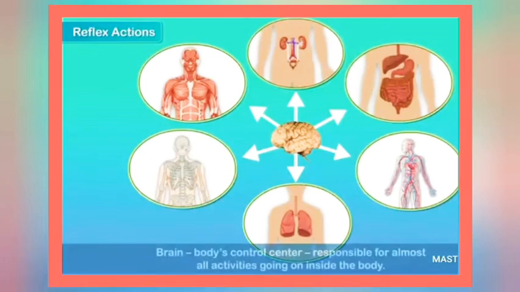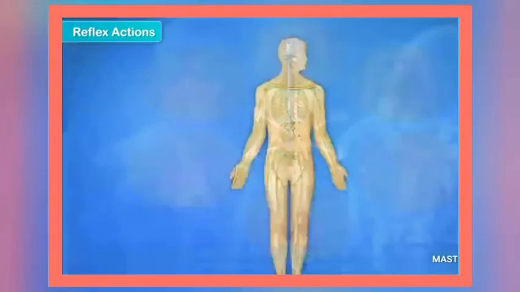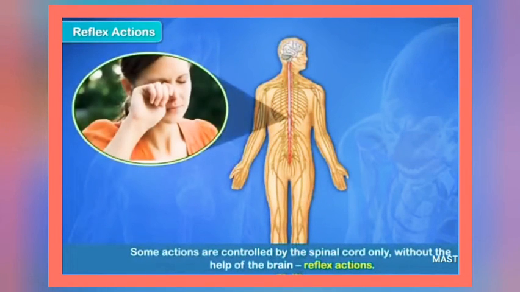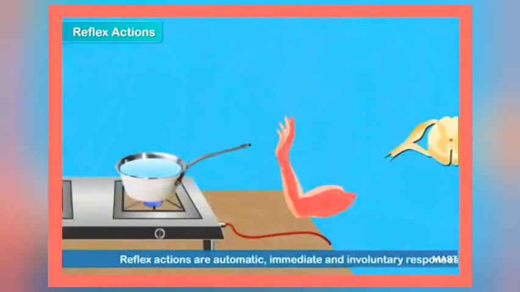Reflex actions. The body's control center, the brain, is responsible for almost all activities going on inside the body. Yet, there are some that are controlled by the spinal cord only, without the help of the brain. These are called reflex actions. Reflex actions are automatic, immediate, and involuntary responses.